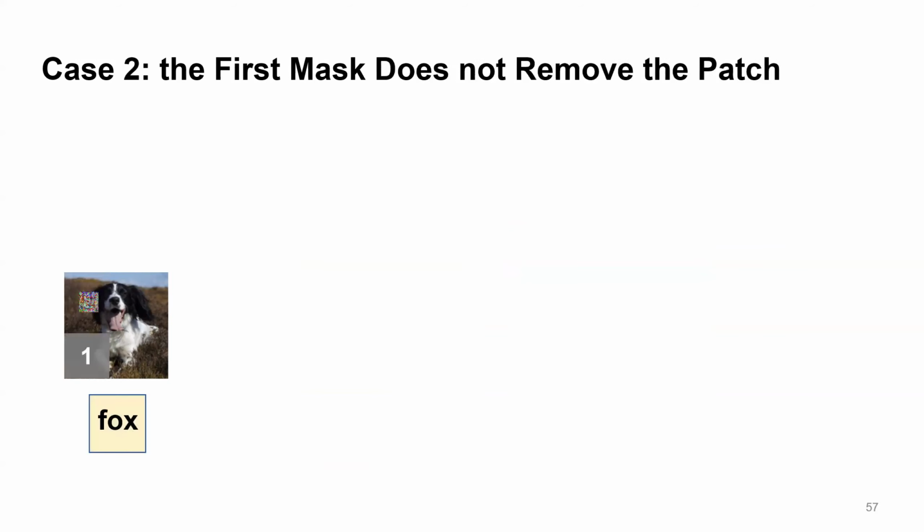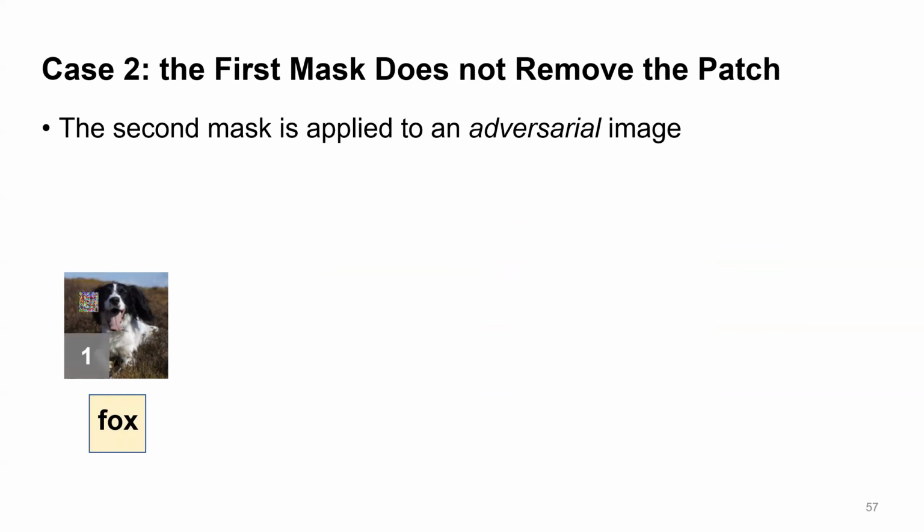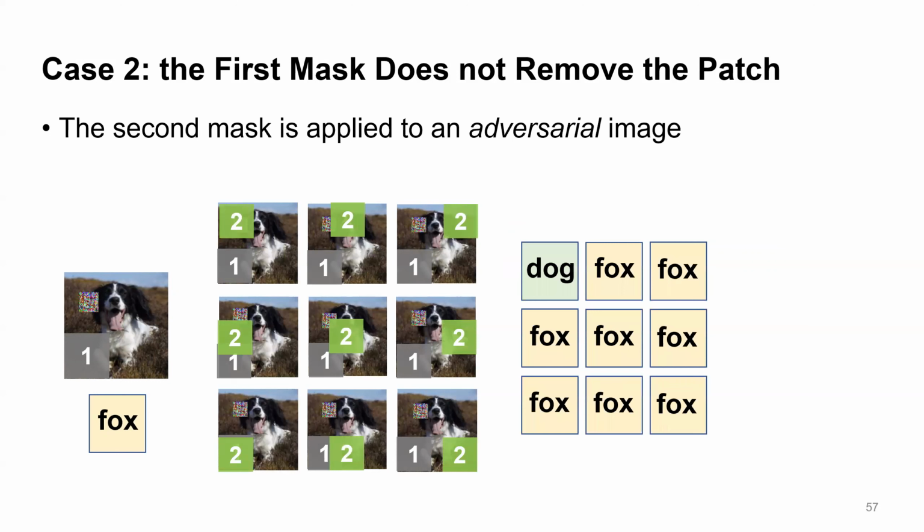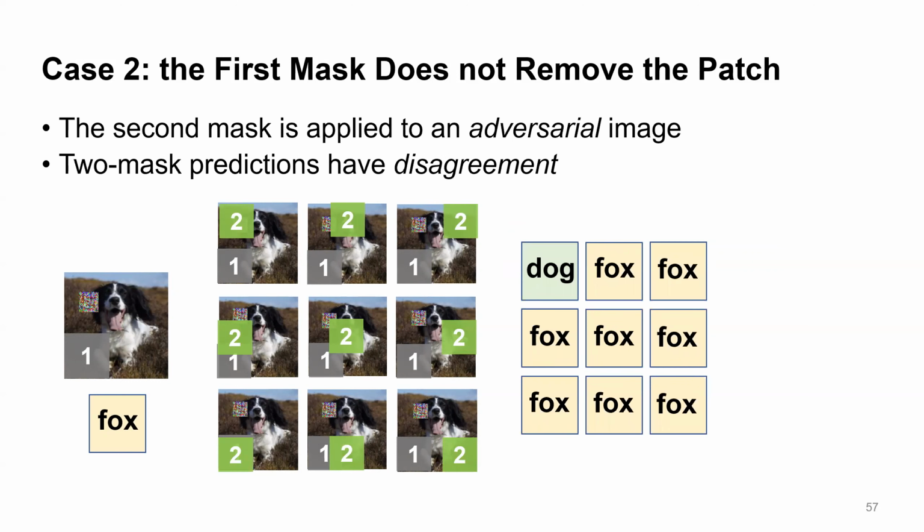On the other hand, if the first mask doesn't remove the patch, the second mask is applied to an adversarial image, we will know that the two-mask prediction will have a disagreement. Therefore, in practice, if we see a disagreement in our defense, we should not trust the prediction because there are still adversarial pixels left.